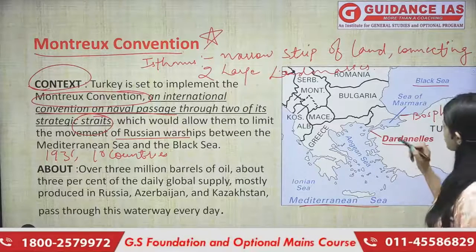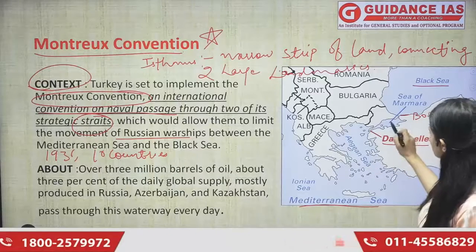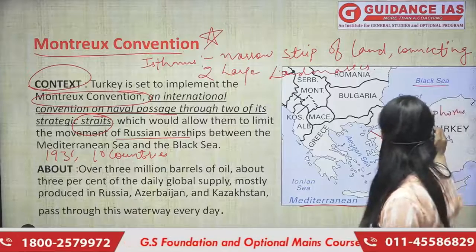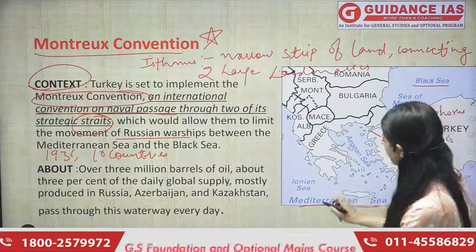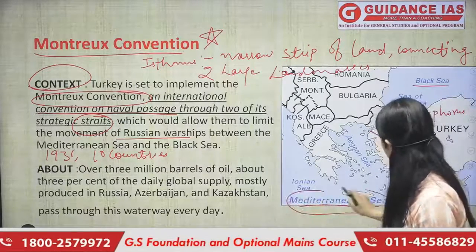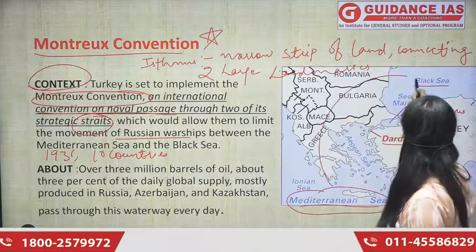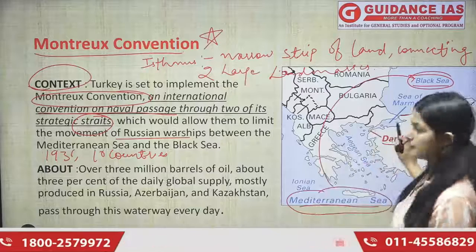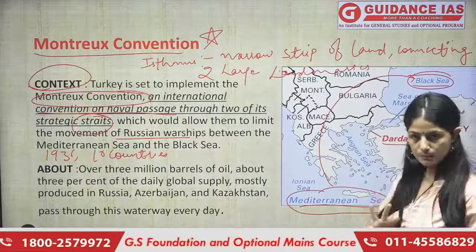ठीक है, Strait of Bosphorus। इन दोनों straits के बीच में there is a sea called Sea of Marmara. So basically Dardanelles Strait and Bosphorus Strait connect what? It connects the Mediterranean Sea with the Black Sea via what? Via the Sea of Marmara. I hope it is clear to you. I'll repeat it for you.